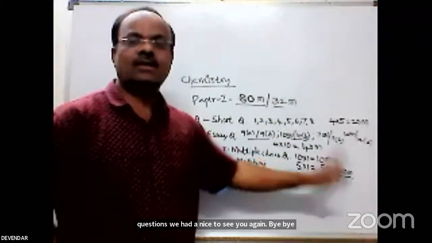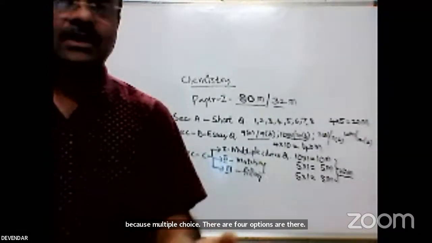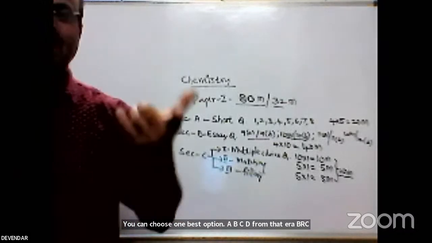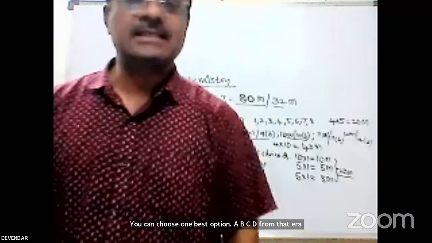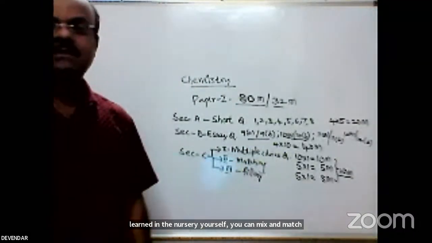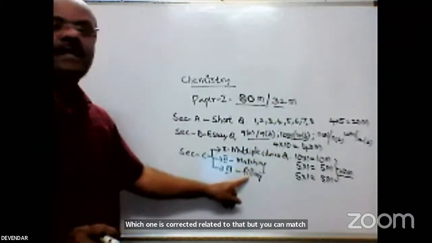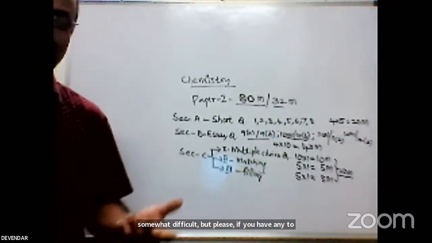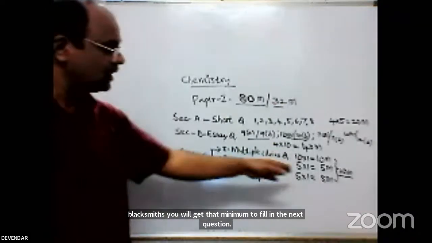Why? Because in multiple choice there are 4 options, and you can choose one best option, A, B, C, or D. Anyhow, we learned the alphabet in nursery itself, so you can write it. And in match the following, you can match which one is related to which. Only in the fill in the blanks can there be some difficulty. If you are thorough with any 2 blanks, you will get at least 2 fill in the blanks questions, so you will get 20 marks easily.